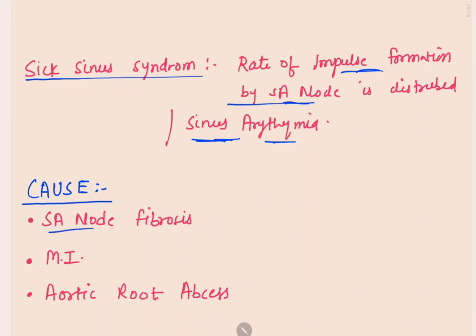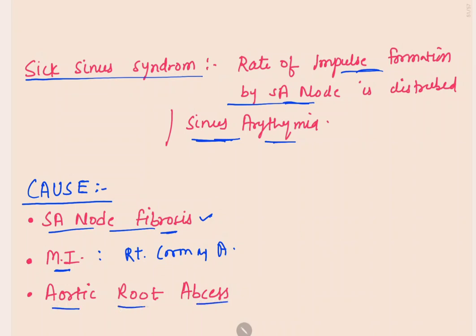What are the causes of sick sinus syndrome? The first cause is SA node fibrosis. If fibrosis occurs in the SA node, that causes dysfunction of the sinus node tissue and causes arrhythmia. In myocardial infarction, especially due to the right coronary artery, there is damage of the cells of the sinoatrial node, which causes sinus arrhythmia.